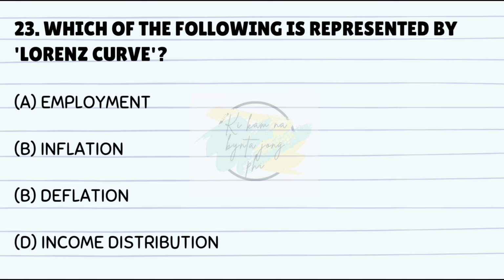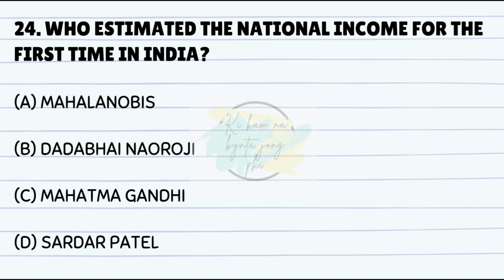Which of the following is represented by Lorentz curve? Answer is D. Income distribution. Who estimated the national income for the first time in India? Answer is B. Dadabhai Naoroji.